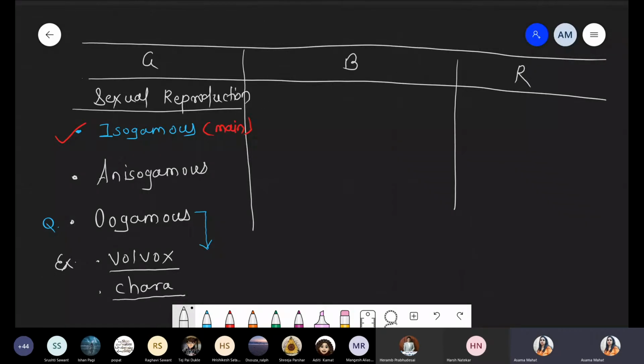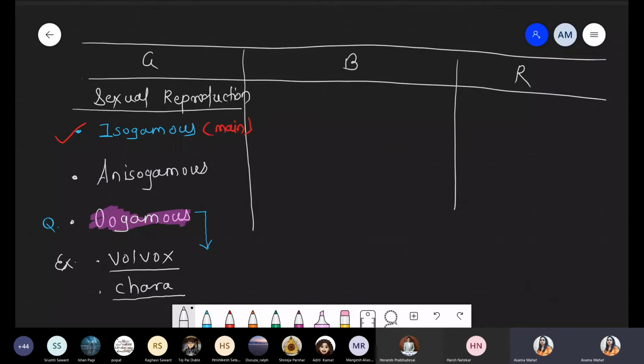These are jacketed, also called stoneworts, because the body is covered with calcium carbonate. So these are the two examples showing oogamous type of sexual reproduction, Volvox and Chara, right? And isogamous is the most common condition with respect to green algae.